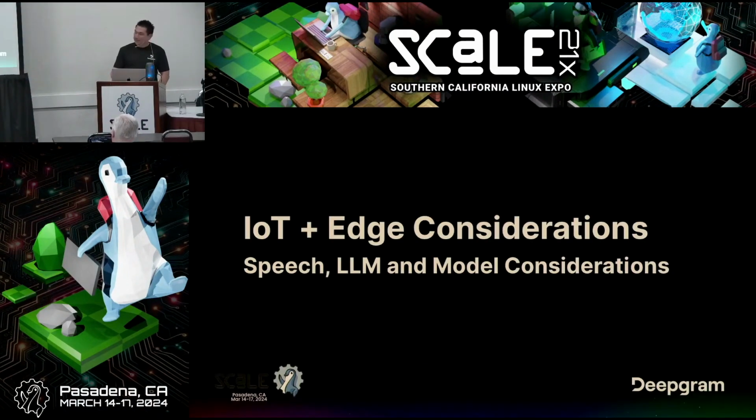So now here's where I think we're going to get into something a little more interesting, and I'll try to get to this really quickly, because I think this is where it's a little different. If we're going to do speech, LLMs, and machine learning models on an IoT edge device, we've got to talk about those considerations. I wanted to highlight 3 topics.